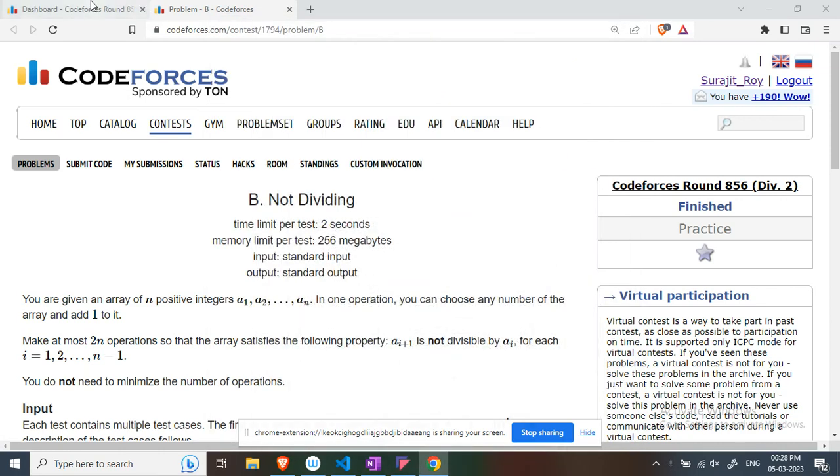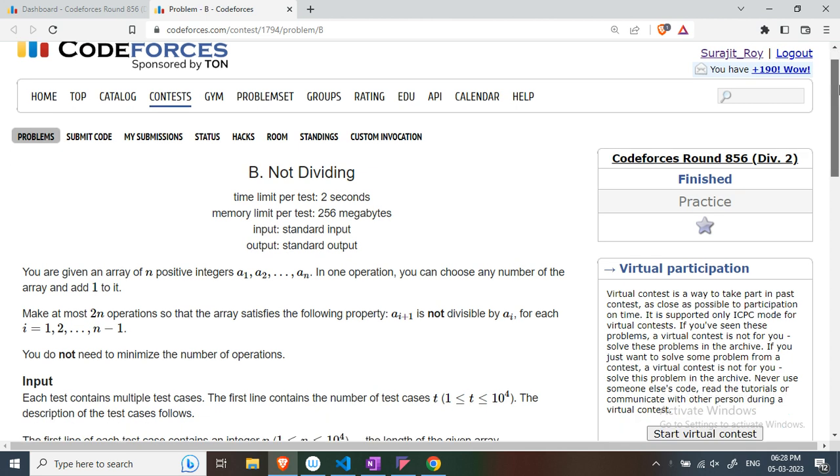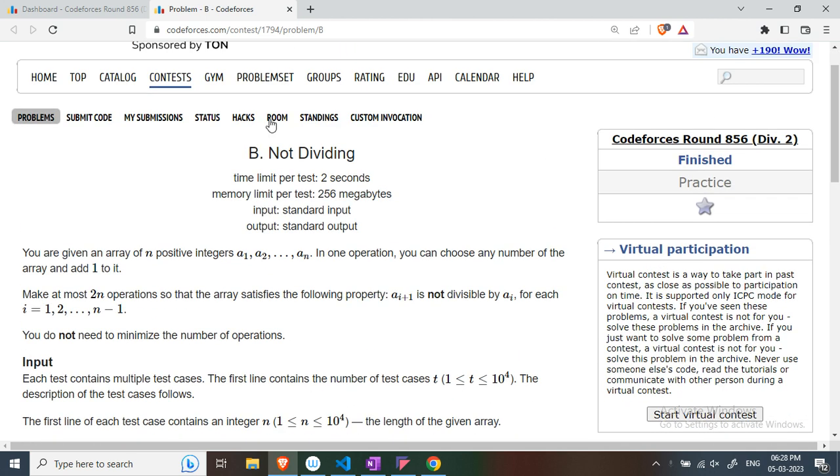Hello friends, so today I am going to discuss problem B of Codeforces Round 856 Division 2. Okay, so let's see what the problem says. The problem name is Not Dividing.